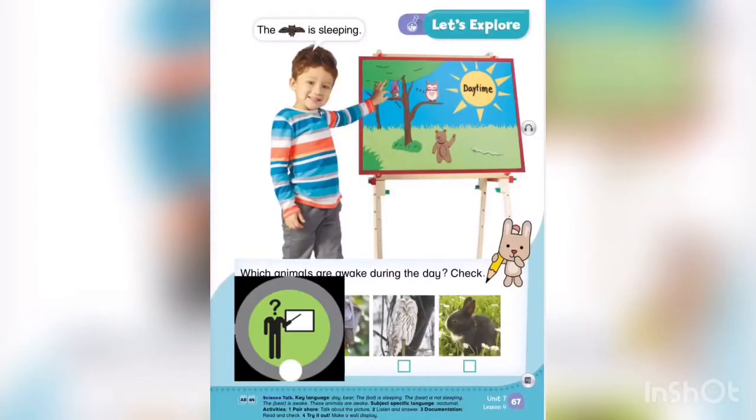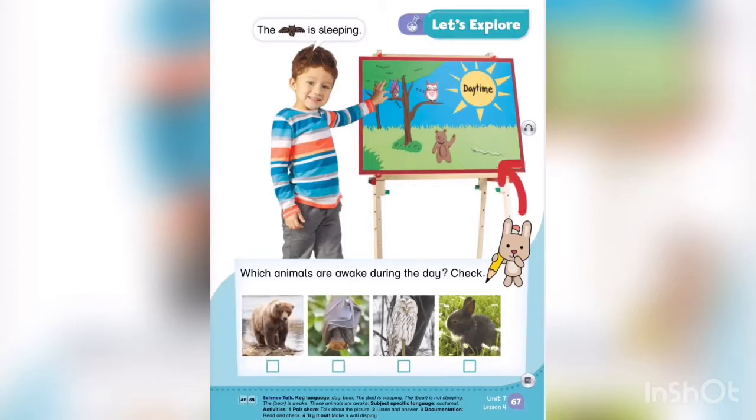Go to the student's book, page 67. What can you see? What is this? Very good. It is a snake. What is this? Correct. It is a bear. What is this? It is an owl, a bat, a rabbit.